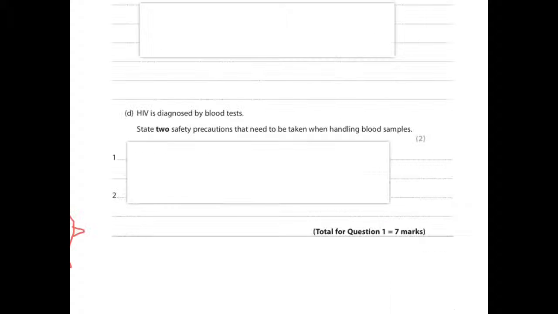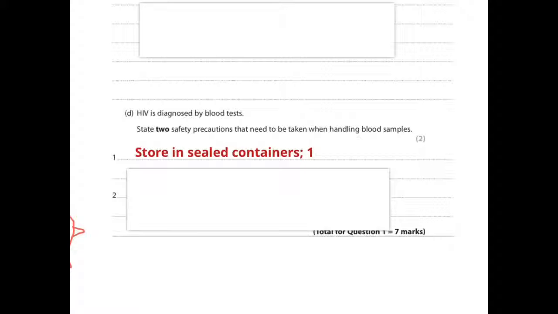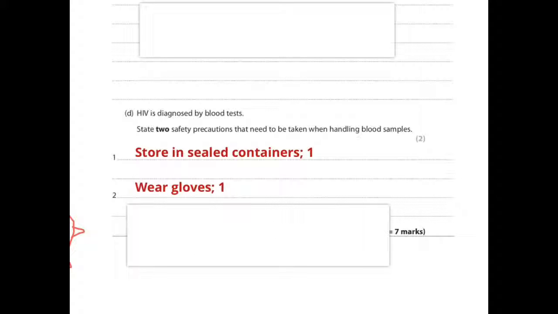HIV is diagnosed by blood tests. State 2 safety precautions that need to be taken when handling blood samples. So basically, the worst case scenario is that the blood infects you or gets into your circulatory system. And for example, if it carried HIV, you will then be affected by that virus. So you need to take any precaution when handling that stops that happening. So 2 obvious ones are store in sealed containers. So you're not handling the blood, you're not making direct contact, and wear gloves for the same reason you're not making direct contact. This is just a common sense question.